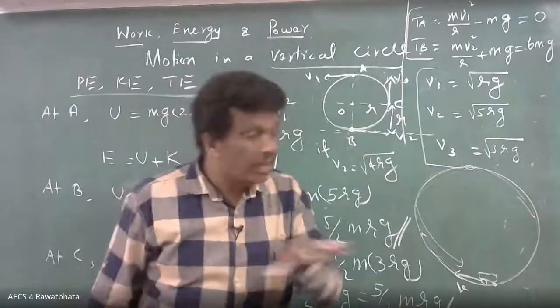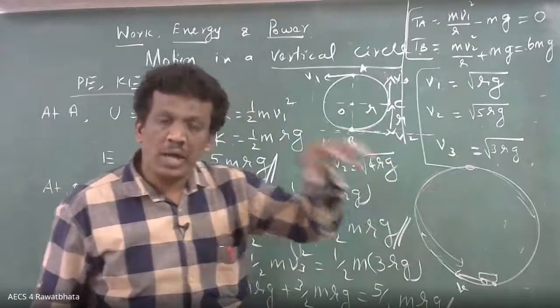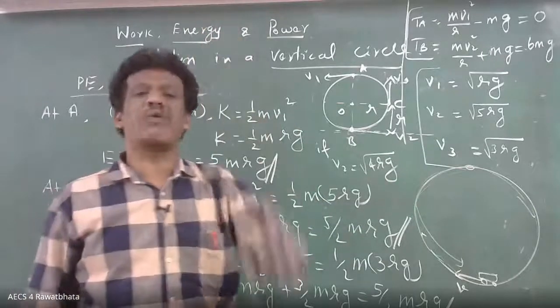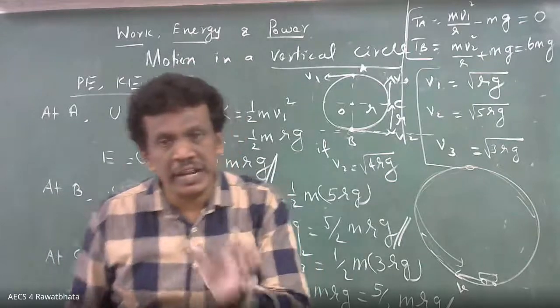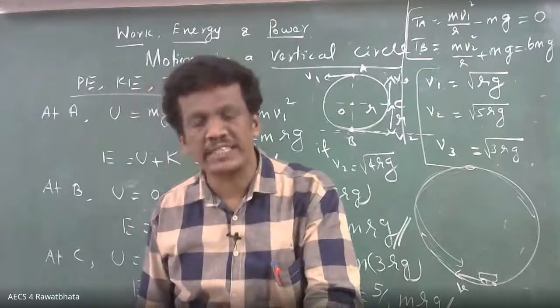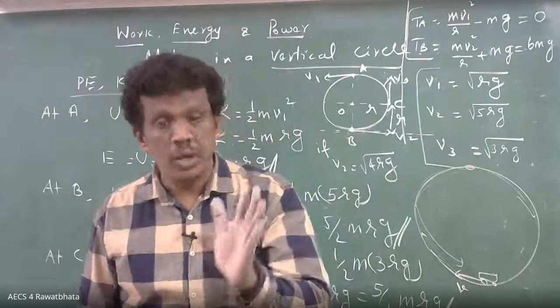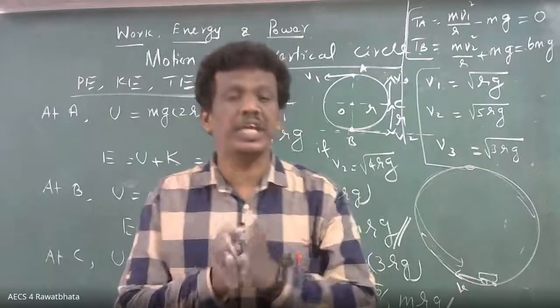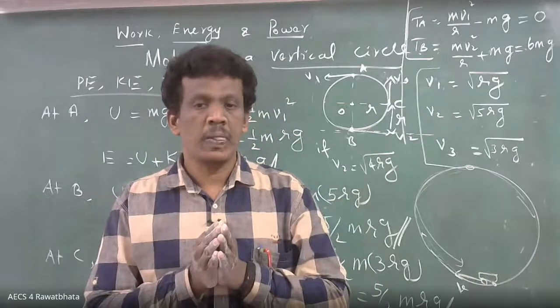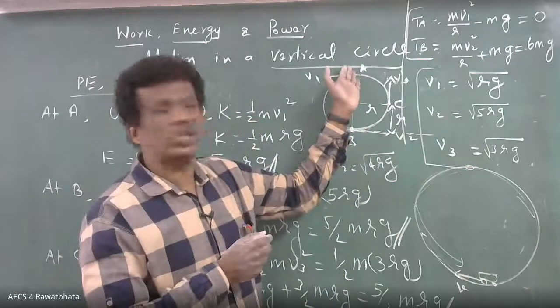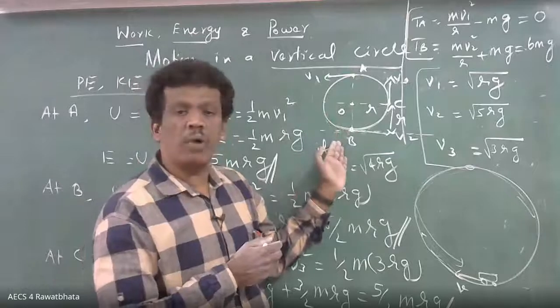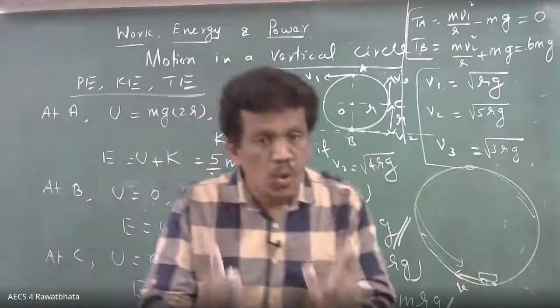So what is the minimum speed required? The minimum speed required at different points is different. Please, there should not be any misconception here. The minimum speed required at the topmost point and bottommost point are not equal.